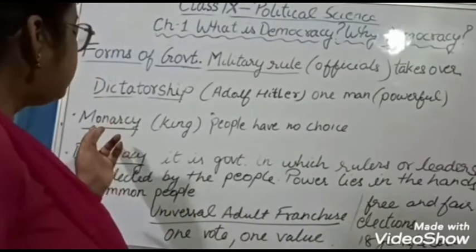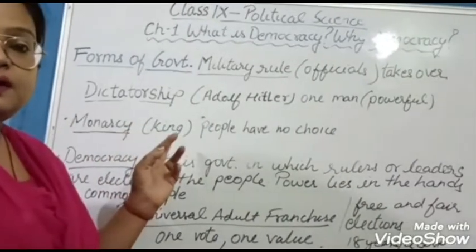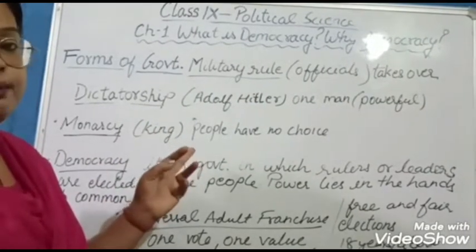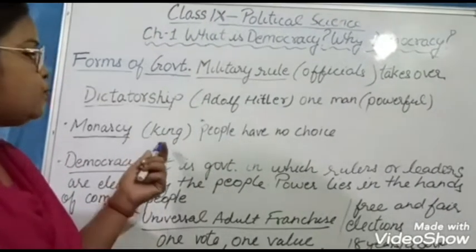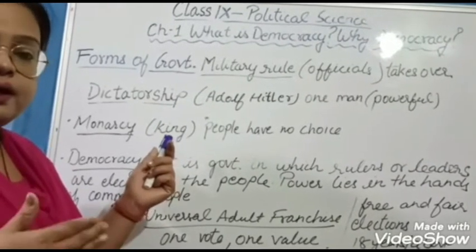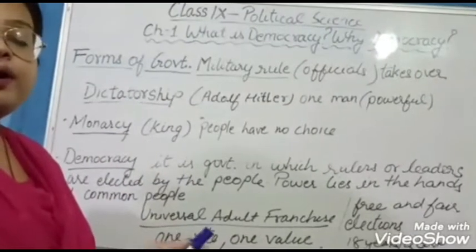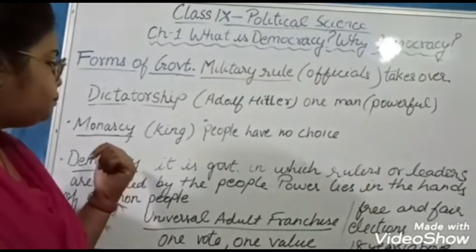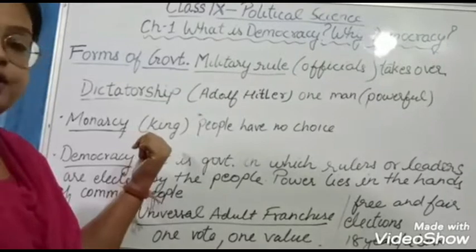Okay children. So third is monarchy. Monarchy, you know, is where the son of a king is made a king, and whom he marries becomes the queen. This is followed from generation to generation. You can have an example from England, the Queen Elizabeth. There is a generational form of government. They have a monarchy type of government where the queen is on the throne and she is the supreme commander of the country, and where the son of a king inherits all these things, the kingship, and he becomes the king.